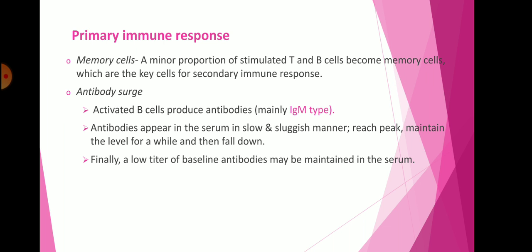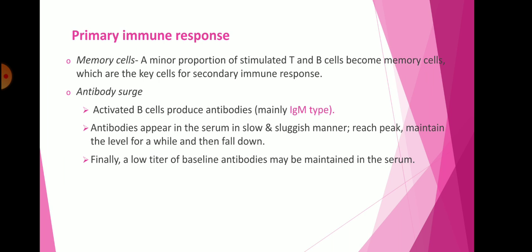So in a primary immune response, there are also memory cells. We know that T cells and B cells form the memory cells. A minor proportion of stimulated T cells and B cells become memory cells, which are the key cells for the secondary immune response. Whenever the microorganism invades the body a second time, the T cells and B cells have the memory for recognition of that microorganism, and they recognize it, produce specific antibodies immediately and kill it.